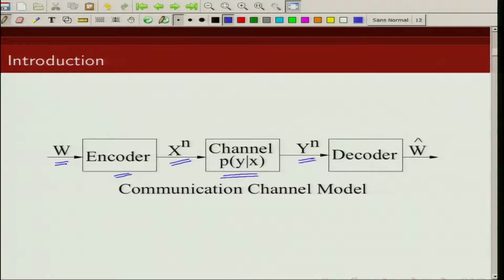Y^n are the received noisy code words, and the job of the decoder is to estimate what was the message that was transmitted given the received sequence Y^n. Now, an error happens if W is not the same as W hat, otherwise there is no error. So, this is the communication channel model that we are considering.